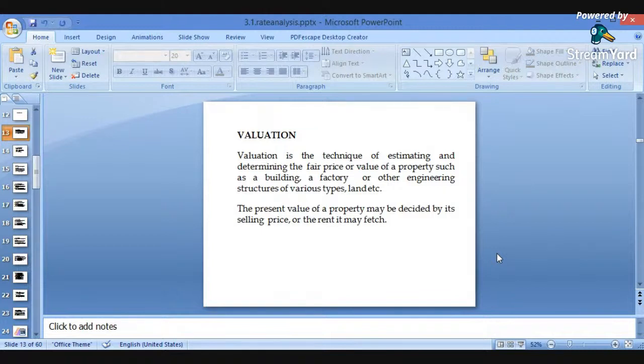So it will be dependent on the rent fixation or on the selling price, depending upon the amenities which are available. To increase the valuation, what amenities are available nearby matters. Depending upon the availability of the various amenities, the valuation of a property can be increased or calculated.